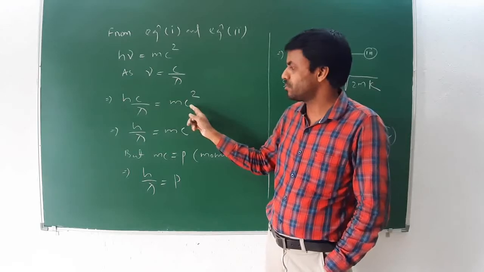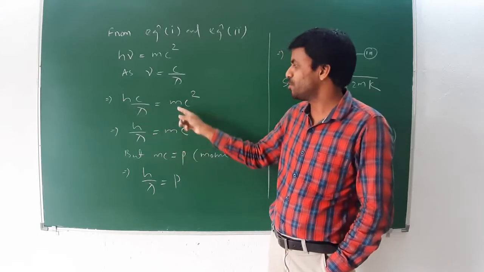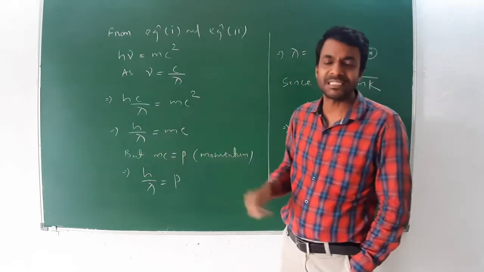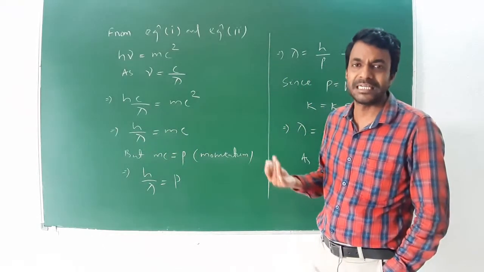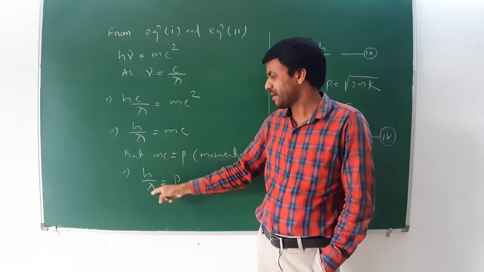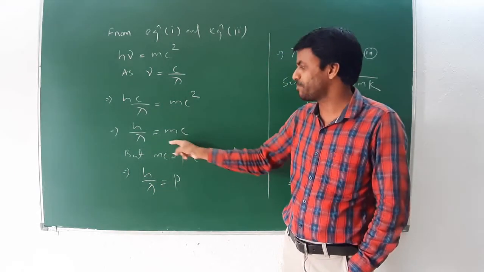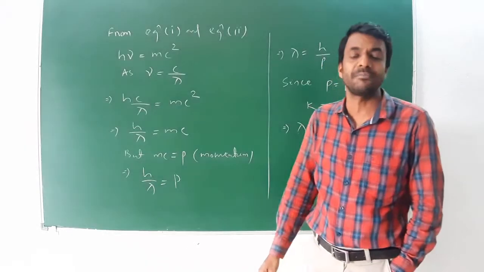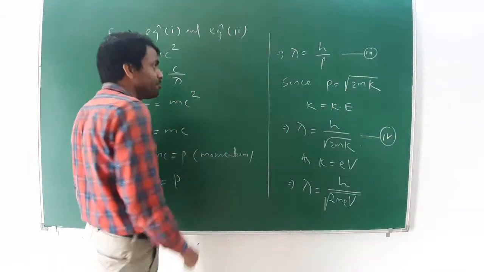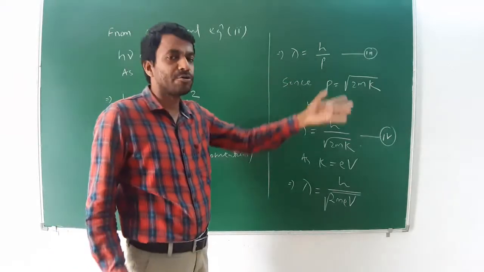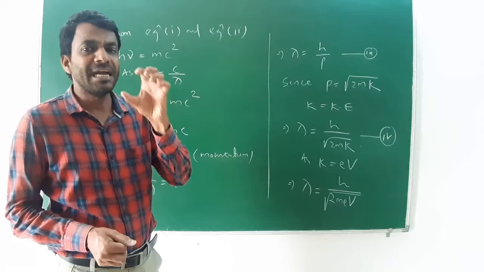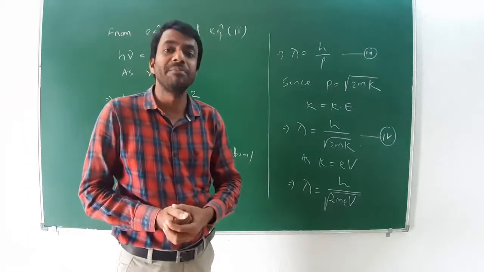C cancelled out, h by lambda equal to mc. But mc, mass into speed of light, is the momentum, so in place of mc I can write p, the momentum of the particle. Means h by lambda equal to p, or lambda is equal to h by p. This is equation 3. This is the general formula of the de Broglie wave equation.